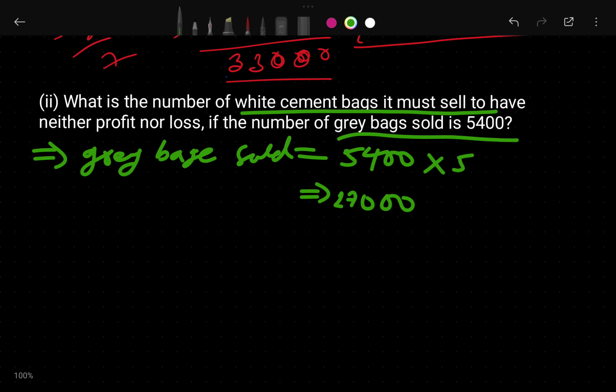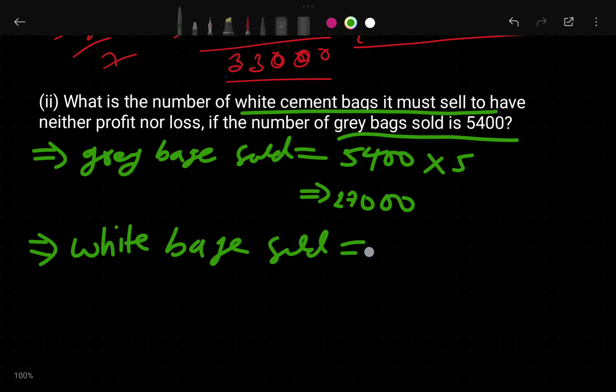So if you know that for the white cement, white bag, how many white bag he sold? How many white bags that person has to sell so that he will not get profit or loss? So how many bags does he have to sell? Because here we see that he sold 5,400 bags and he loses 27,000. Then how many white cement bags do we have to sell where we will get no profit or no loss?